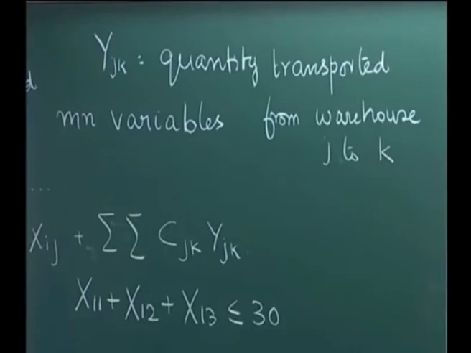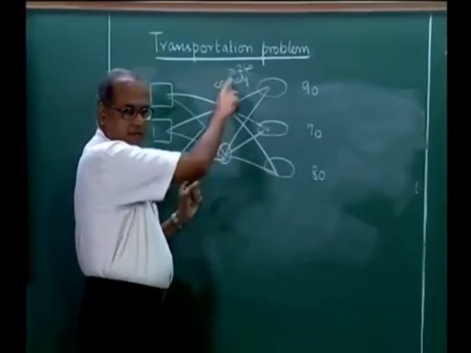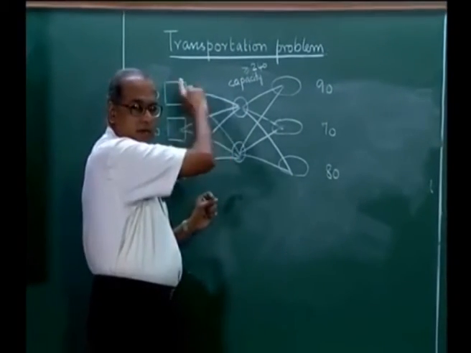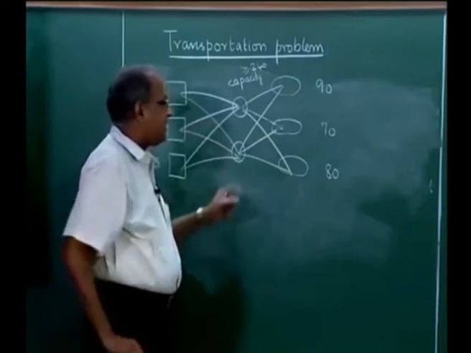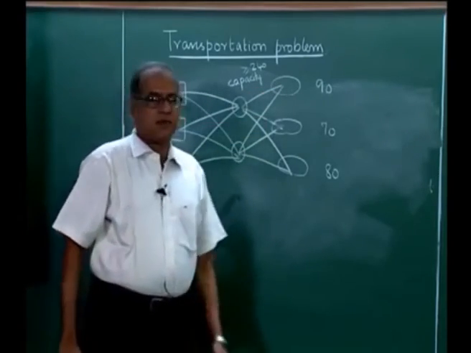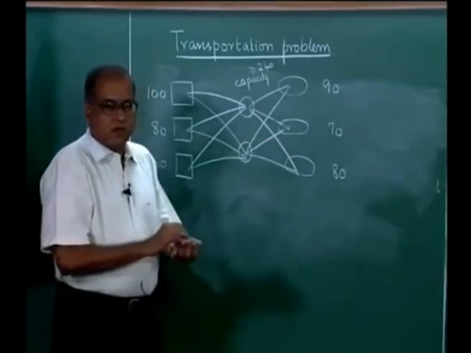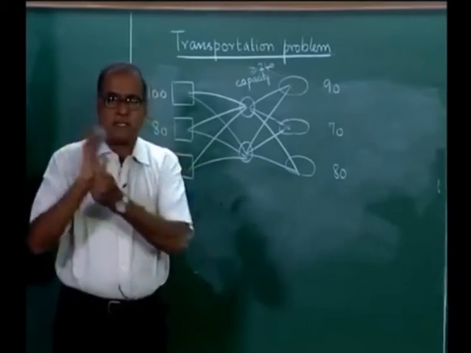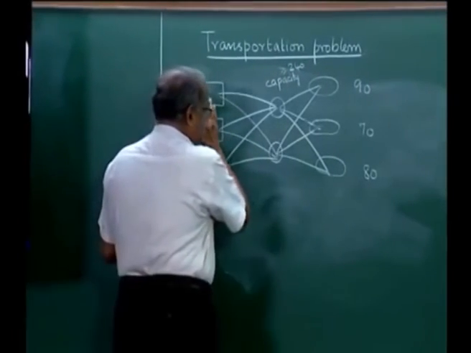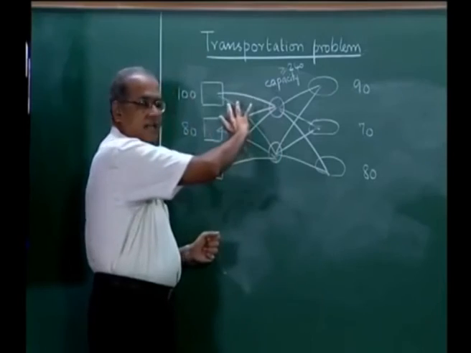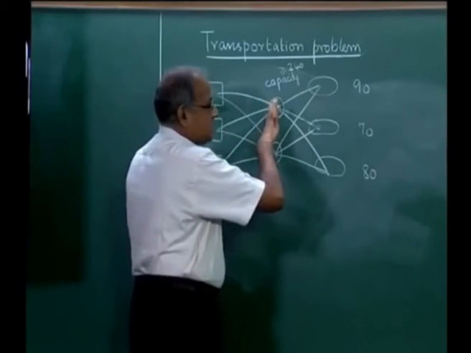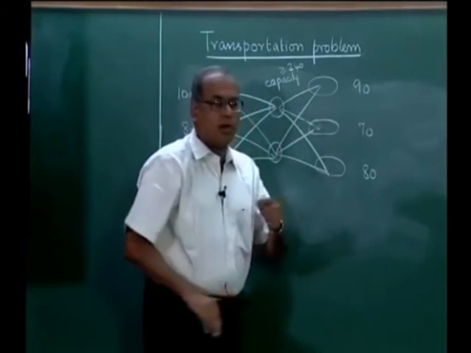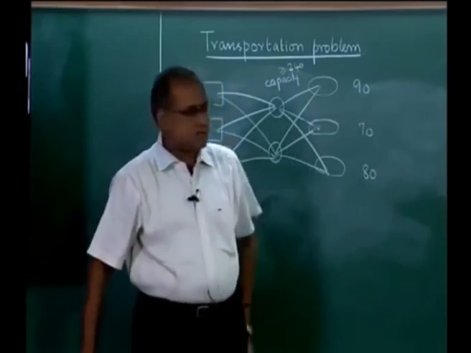So, here j is the intermediate storage which we call the warehouse, i is the production facility which could be a factory, and k are the customers who are here. So, we solve a two-stage transportation problem. Transportation in the first stage involves the Xij variables, transportation in the second stage would involve the Yjk variables.